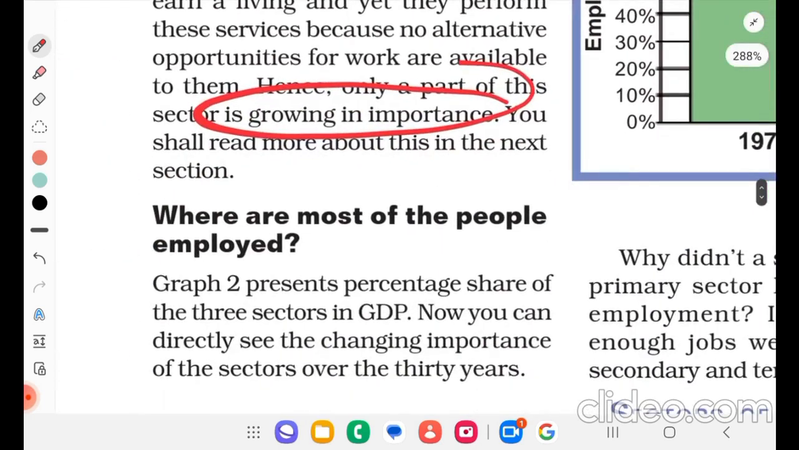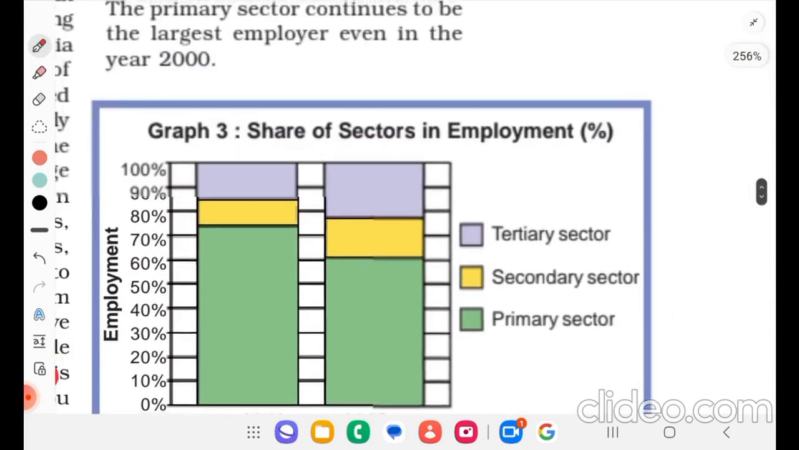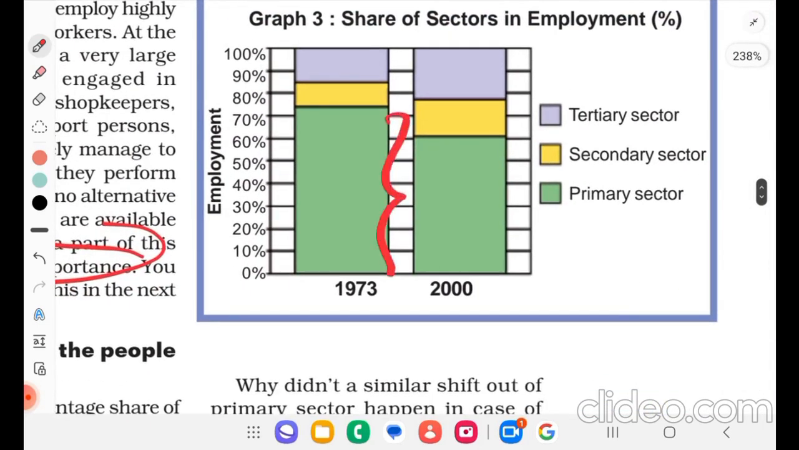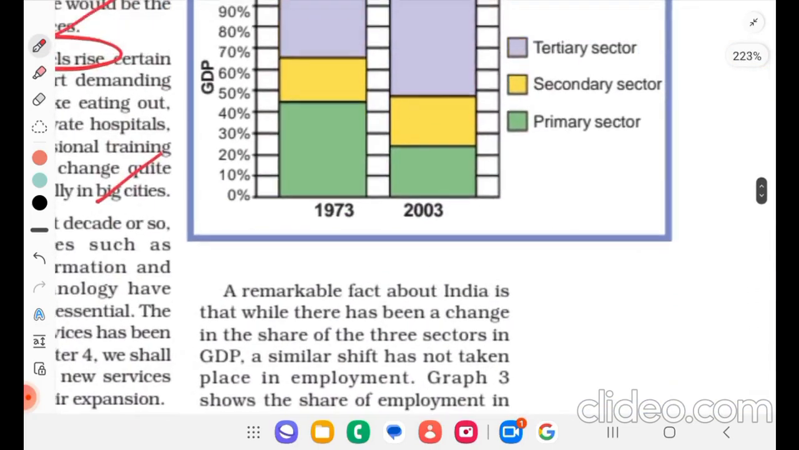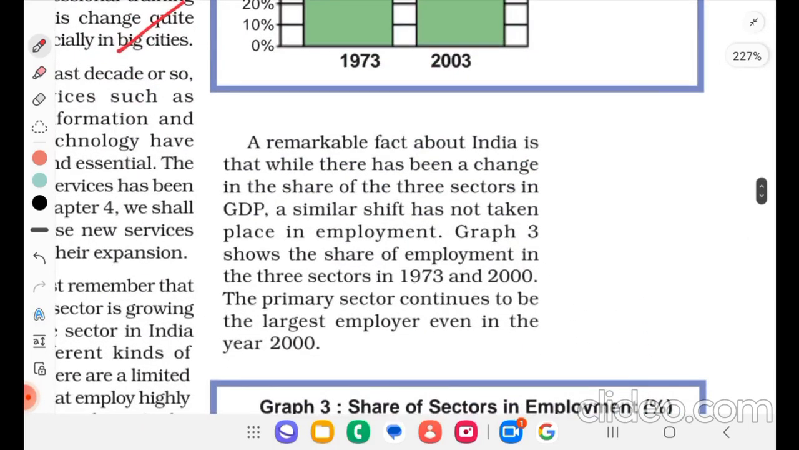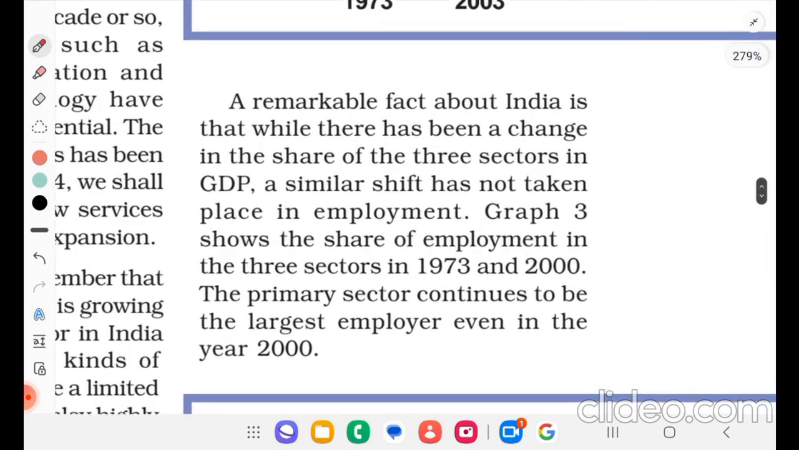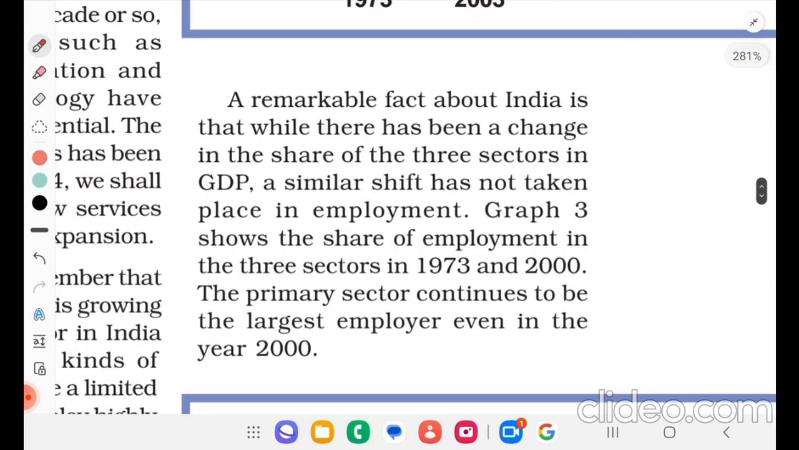Where are most of the people employed? Graph 2, they are showing here. This is the maximum, so it's in the primary sector. Graph 2 presents the percentage share of the three sectors in GDP. Now you can directly see the changing importance of the sectors over 30 years. A remarkable fact about India is that while there has been a change in the share of the three sectors in GDP, a similar shift has not taken place in employment. There is not much employment generation here.